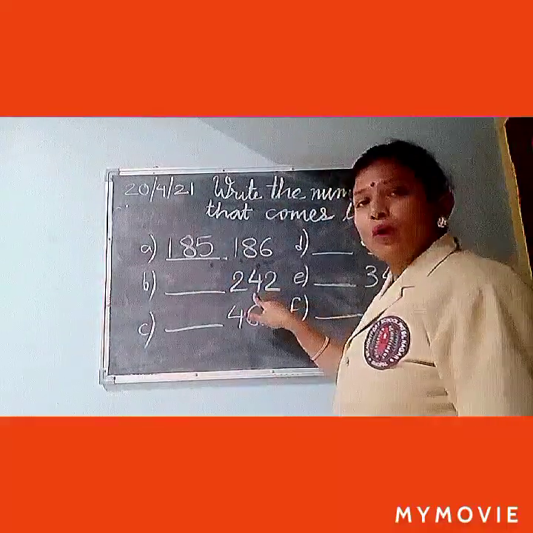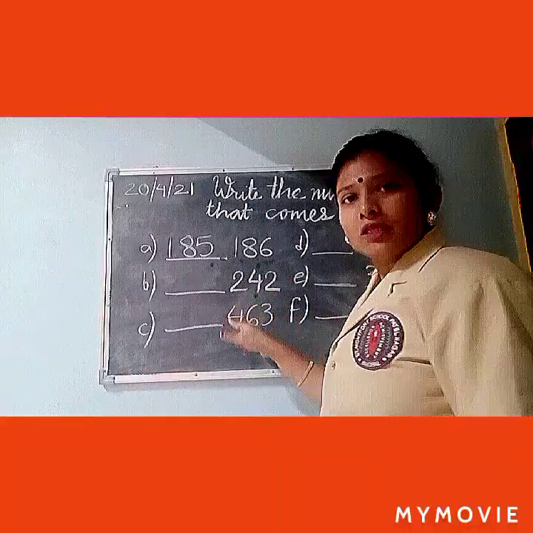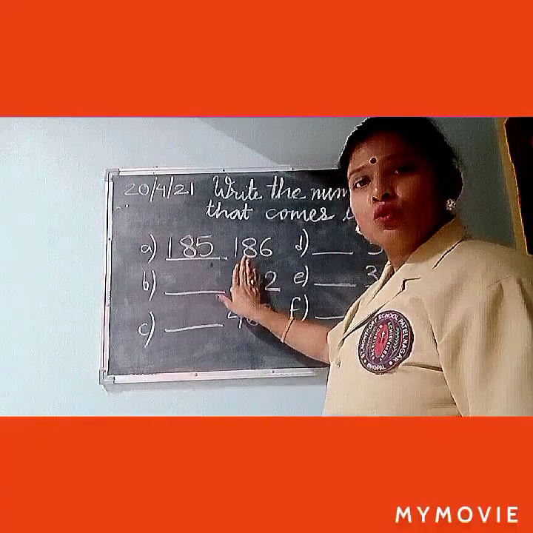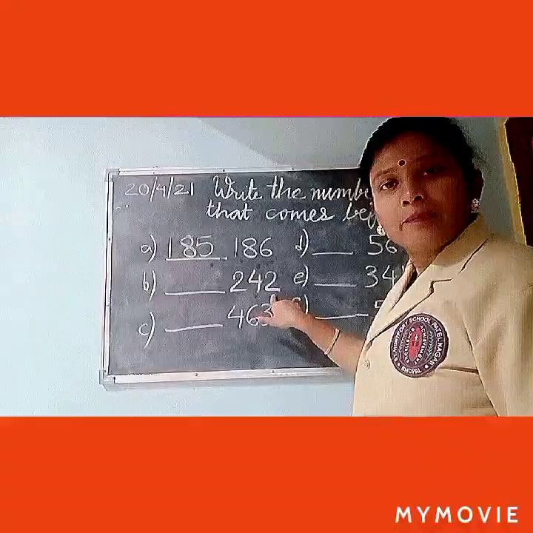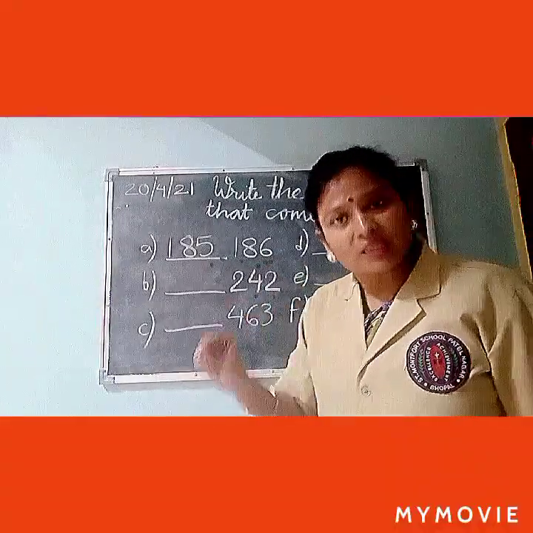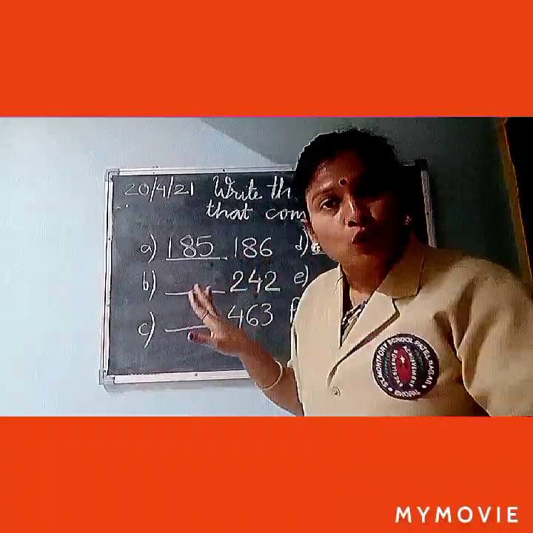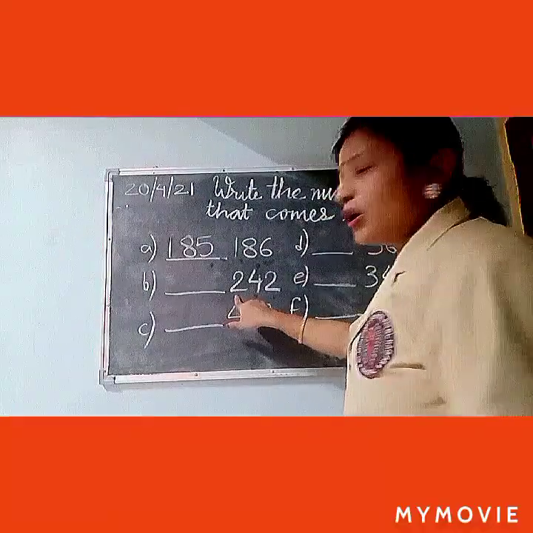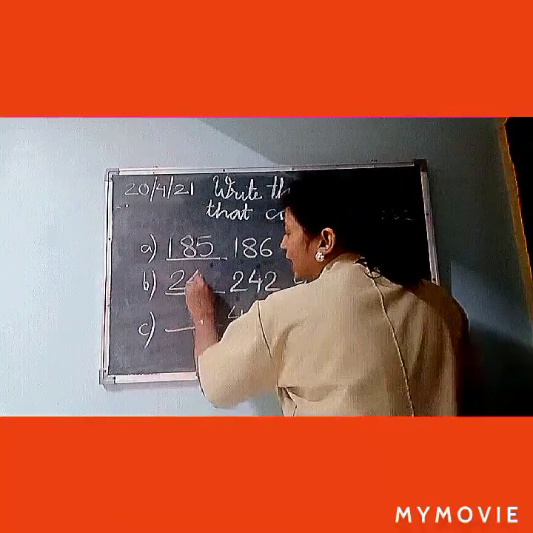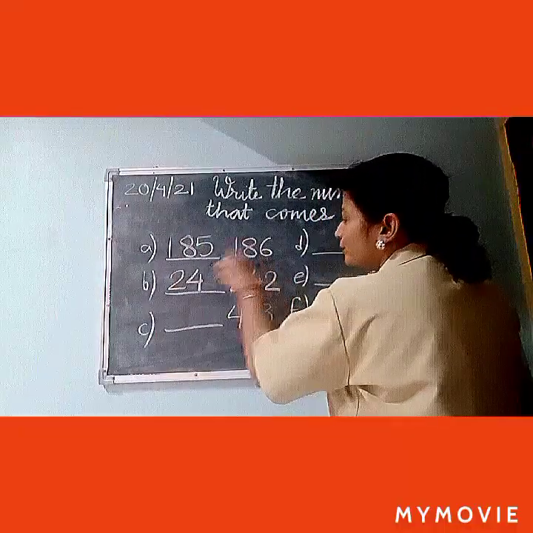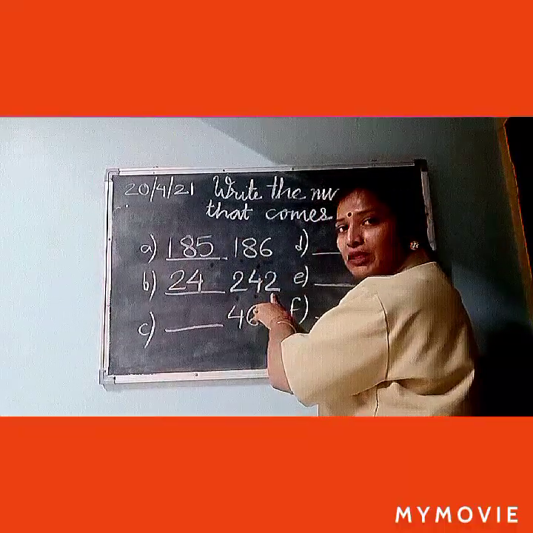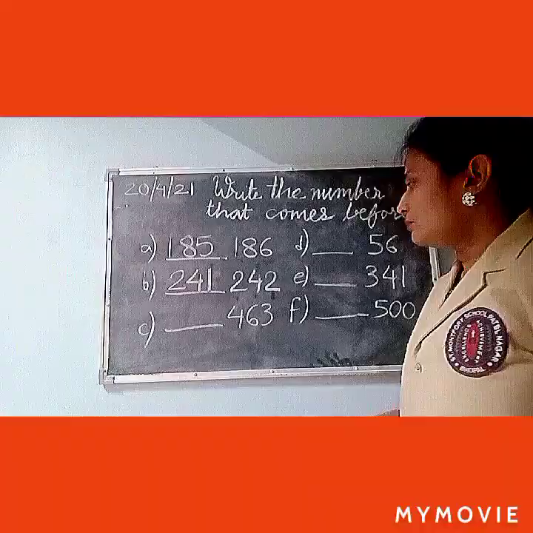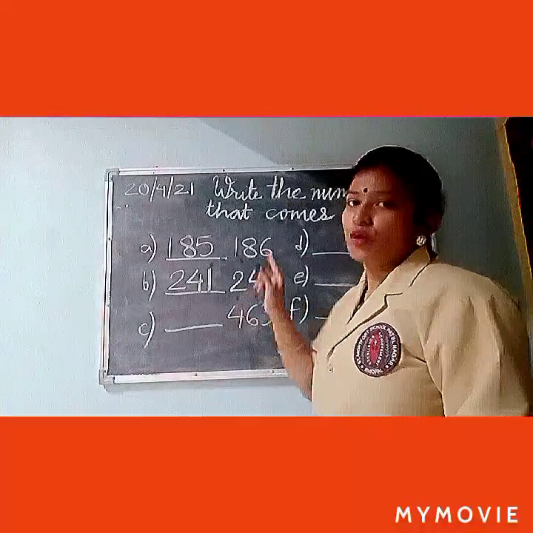Now come to the second question. Second question is 242. Now forget these 2 digits and see the last digit is 2, the digit which is in 1's place. So before 2, yes, before 2 it was 1. So these 2 digits you will write as it is, 240. Then here will be the change. Here will be 1. So before 242, 241 comes.